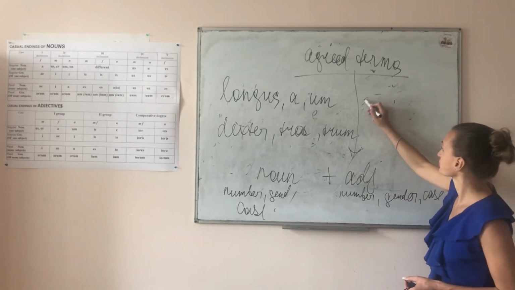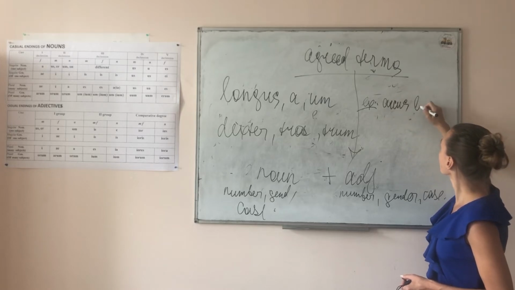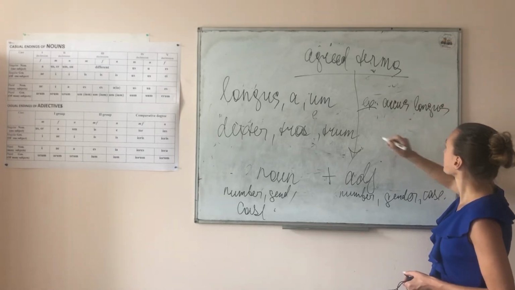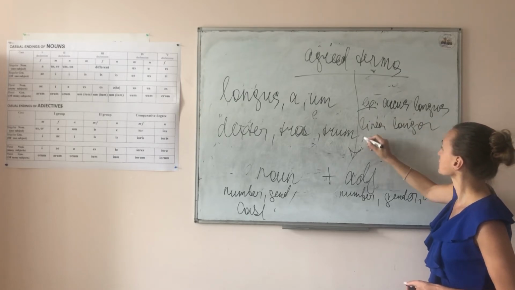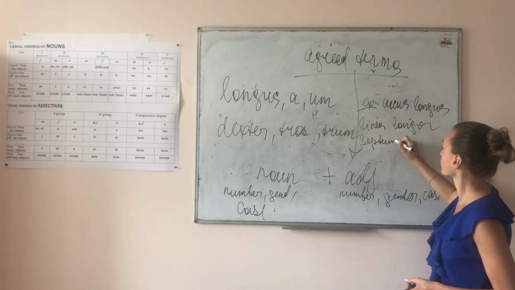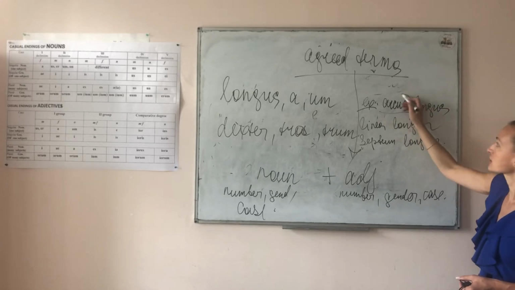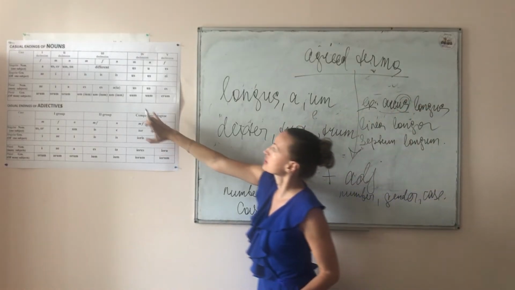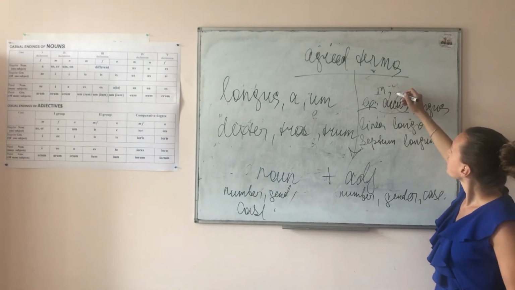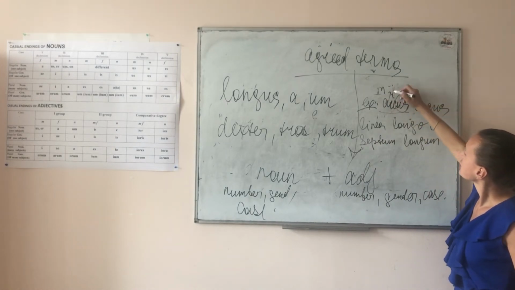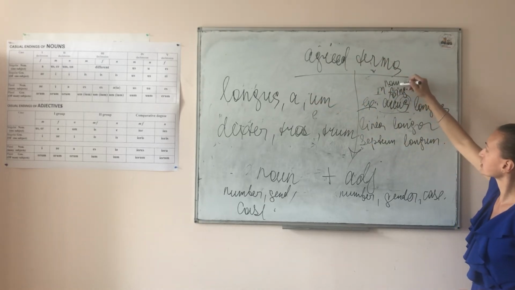For example, we have arcus longus, linea longa, and septum longum. So, arcus concerning the us ending, right? This will be masculine gender, singular, and concerning the table, this will be nominative.